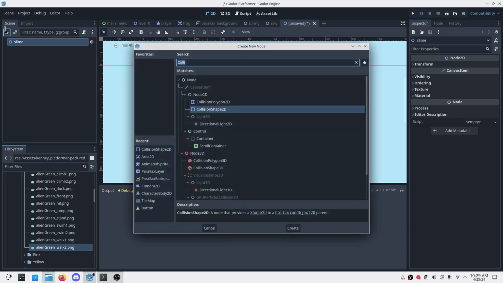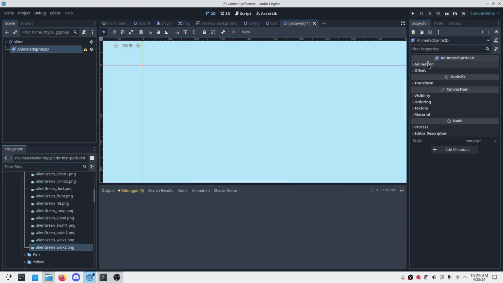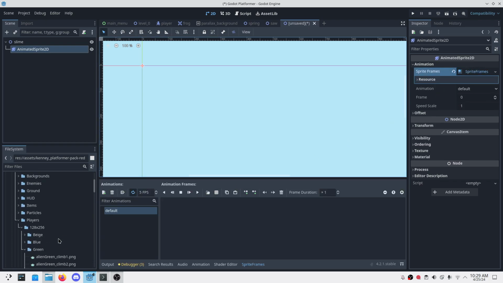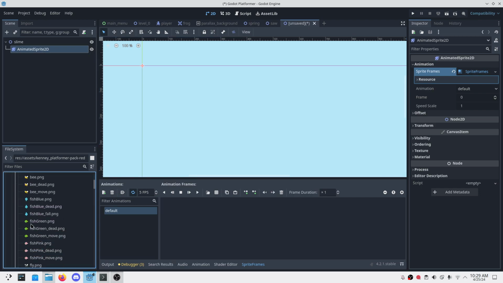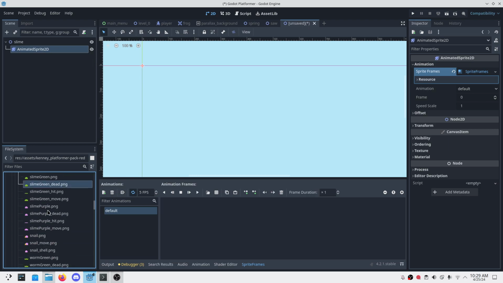and let's add an animated sprite. Let's start the frame animation, create the frame animation from image, and slime. Let's choose the purple one, the moving one, and the static one.